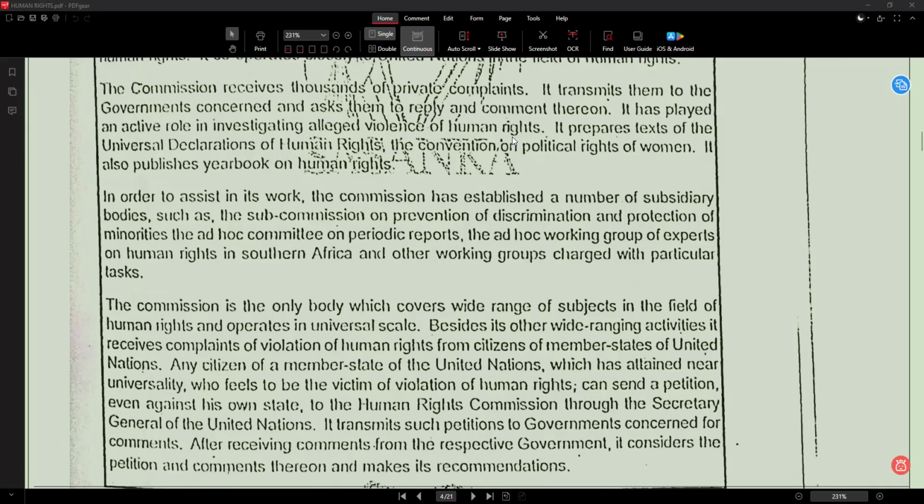So if the complaint is against a country, that country must reply. If it is against a state, then the state authority must answer those questions. If it is a complaint about a district, then it goes directly to the collector, and he has to answer. Okay, human right violation. The complaint is against a country. The country must reply.